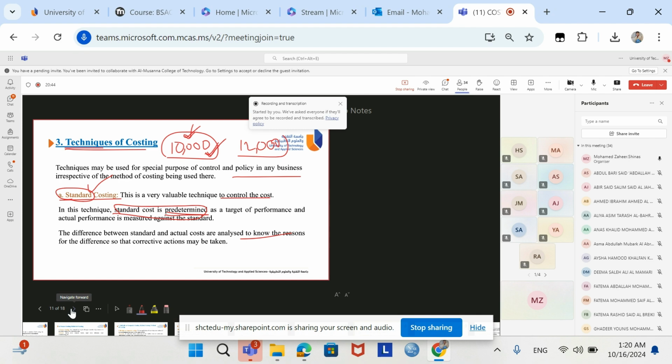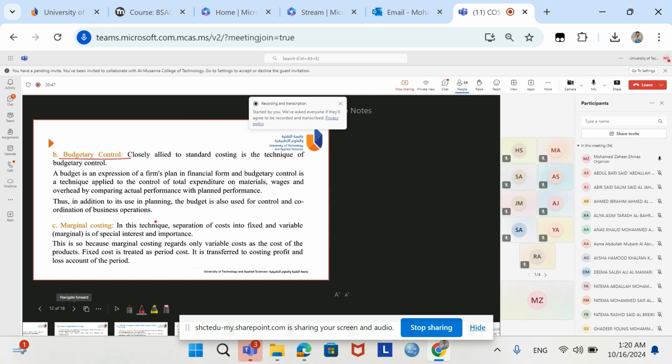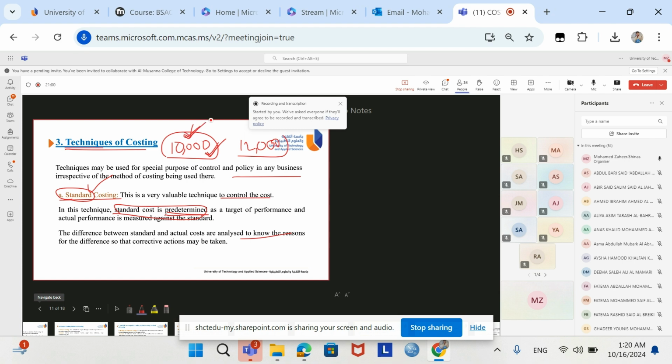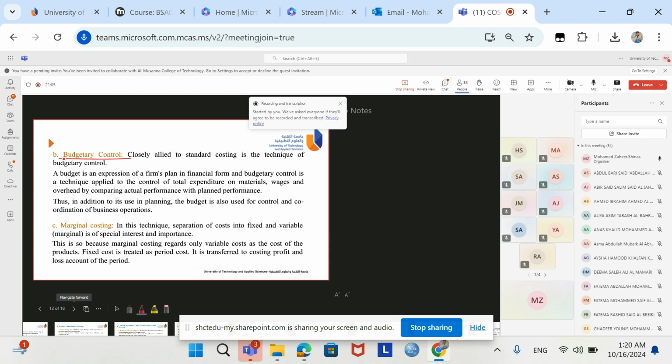The next is budgetary control. This is also like standard cost only. Here also we will have one predetermined cost. In the previous slide on standard costing we talked about only one product. But when we come to budgetary control, we are talking about one particular period. So in one particular month, our cost should not exceed 50,000, let us say. So this is our budgetary cost. Our budget for this month is 50,000.